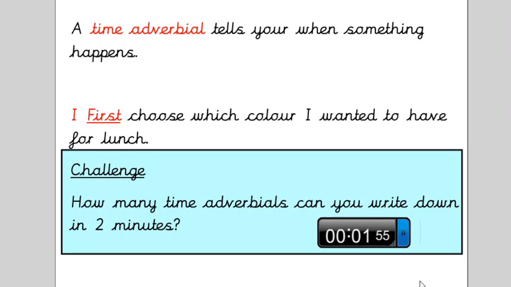Okay, just write down as many as you can in your books. Have a think carefully about the order of things, maybe. It's 15 seconds gone. You've still got 1 minute and 30, so don't worry if you're struggling for some. Try and think quite carefully. Think back to the recipe instructions that we looked at together for the cheese recipe. Think about what they had at the start of some of the sentences.